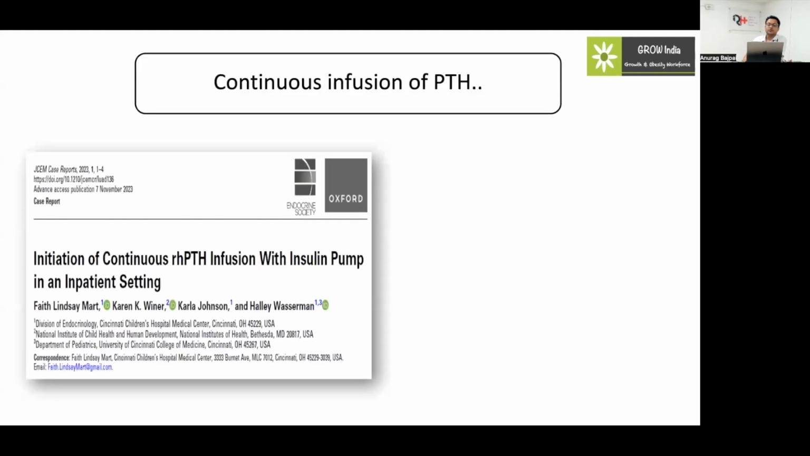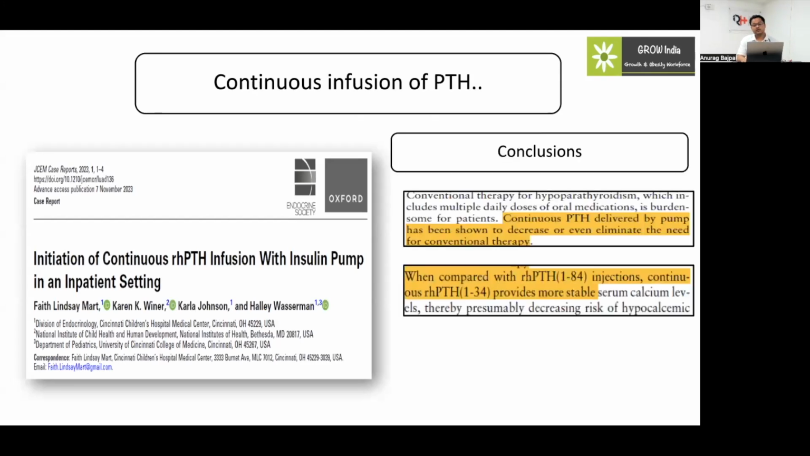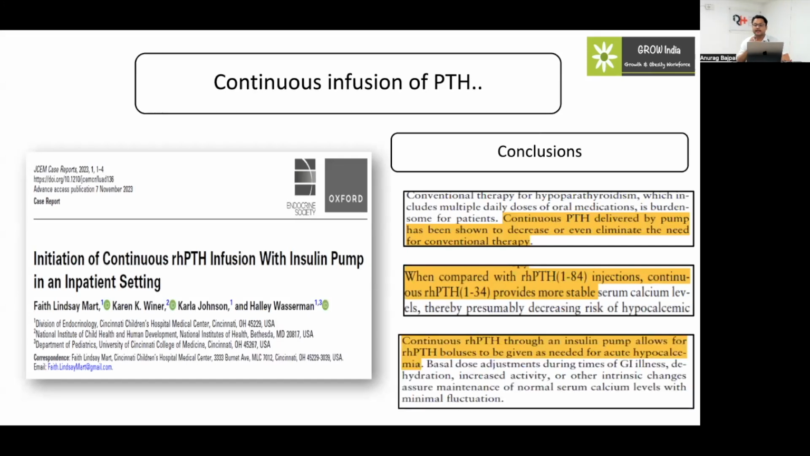Now in 2023, there was a study by Dr. Lindsay Mart and his group, and they took a 14-year-old girl with APS, AIRE mutation positive. They similarly used PTH 1-84 therapy as well as continuous infusion of PTH therapy using an Omnipod. They concluded that continuous PTH delivery was much better, it may decrease the need for conventional therapy, and it is much better than the 1-84 therapy.